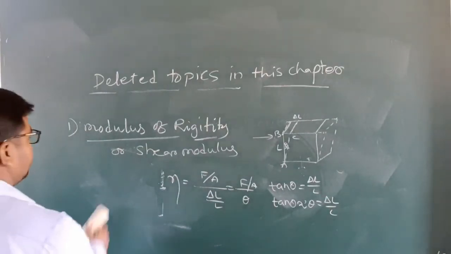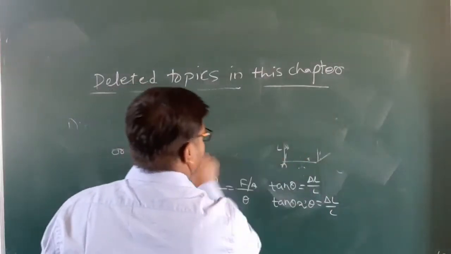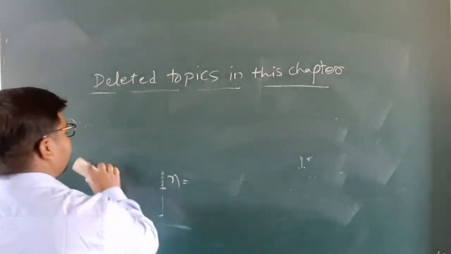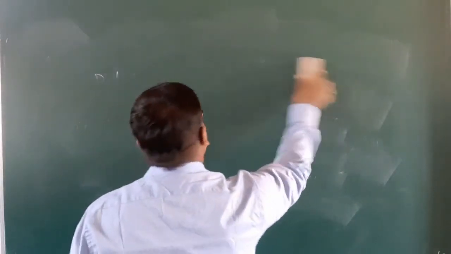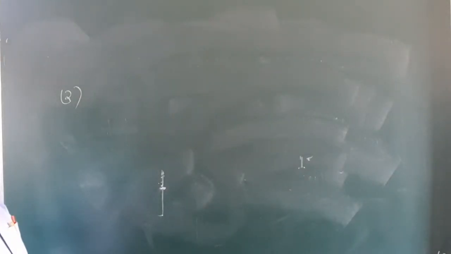The next topic in the removed syllabus, the second one, is Poisson's ratio.